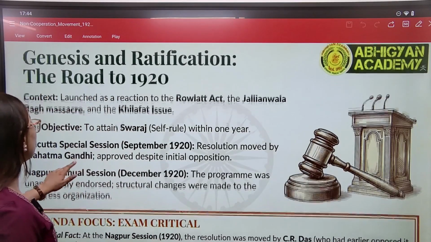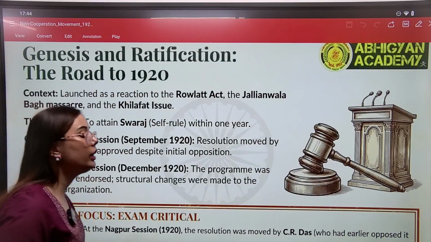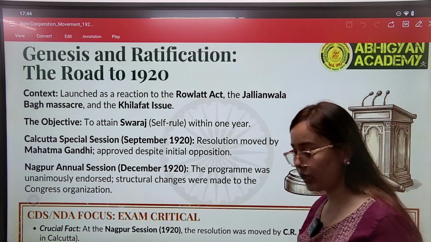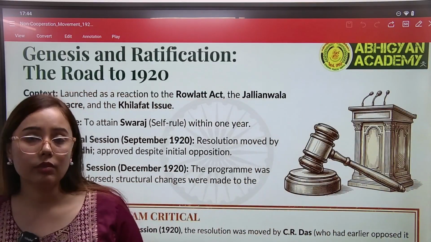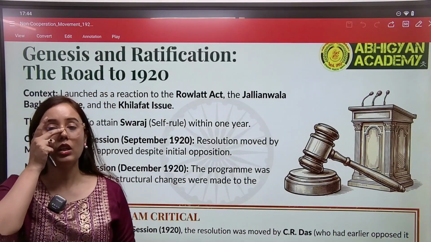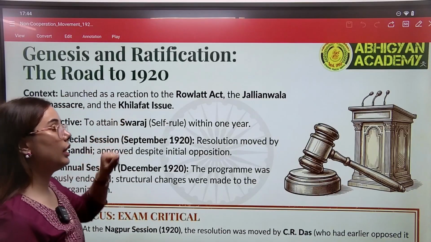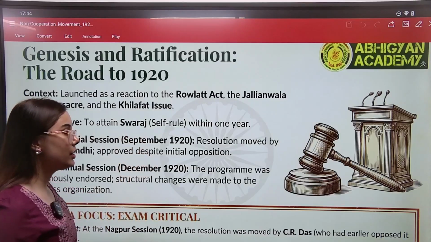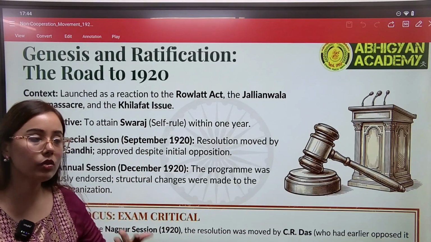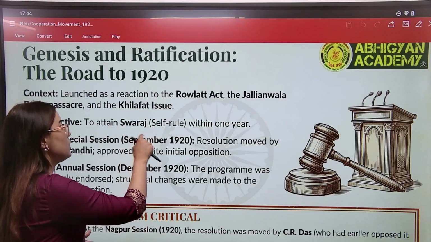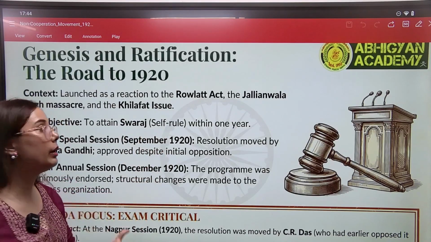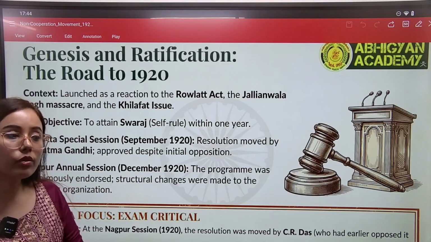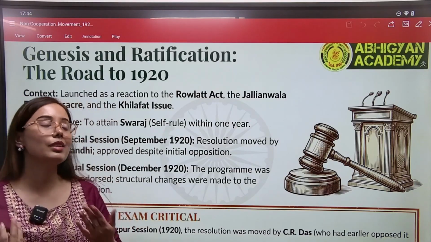So now we know the context of why this non-cooperation movement was launched in 1920. One was the Rowlatt Act of 1919, another was the Jallianwala Bagh massacre, and the third one was the Khilafat issue. So our nationalist leaders under Gandhiji decided to launch this non-cooperation movement, and it had one popular demand: we want Swaraj, we want self-rule. We do not want the rule of the British.